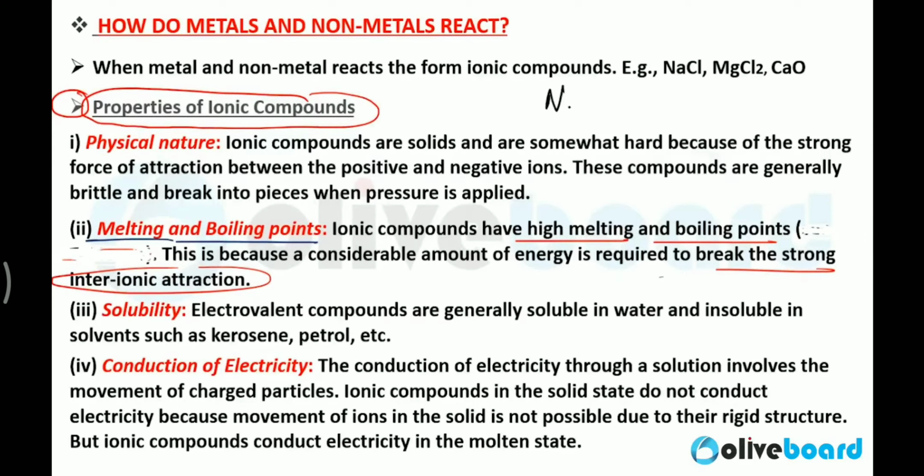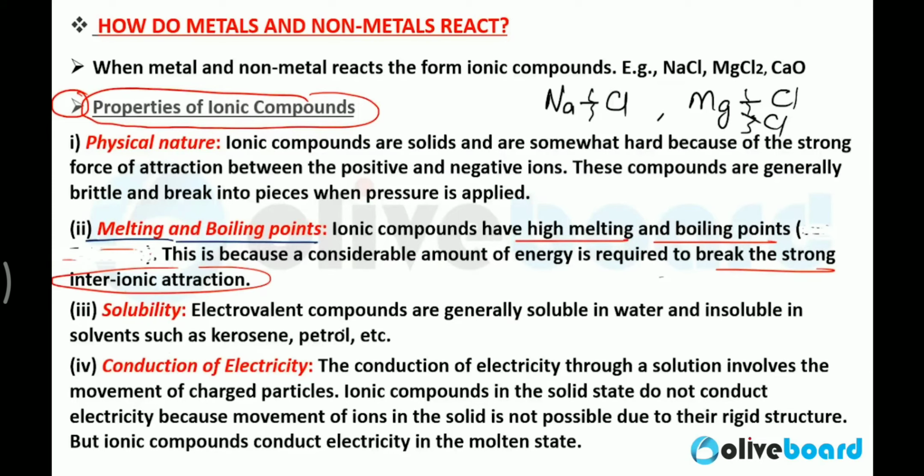Interionic attraction means the bond between sodium and chlorine, the bond between magnesium and two chloride atoms. You need a tremendous amount of energy to break this ionic bond. That's why their melting and boiling points are very much higher in comparison to covalent compounds.